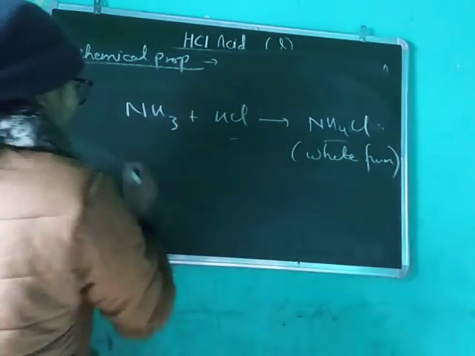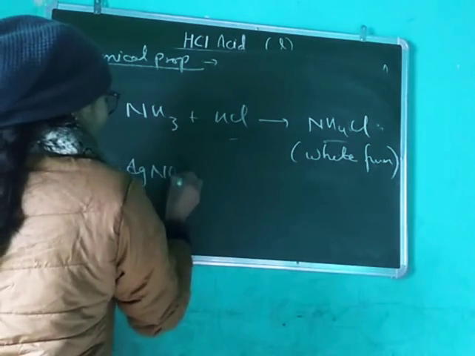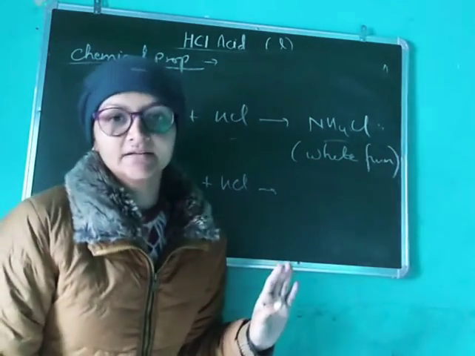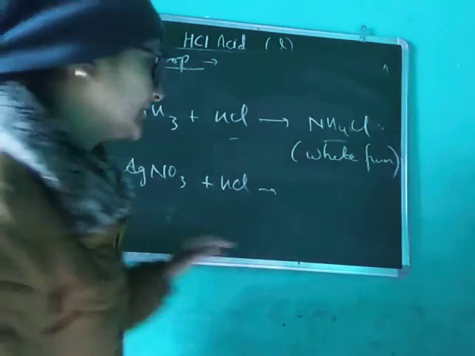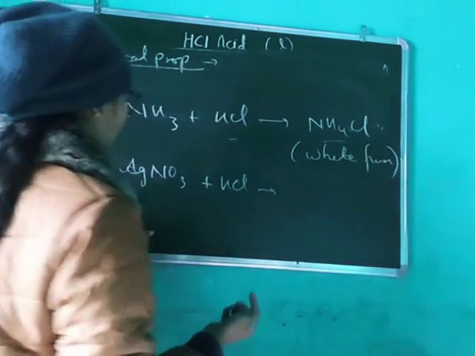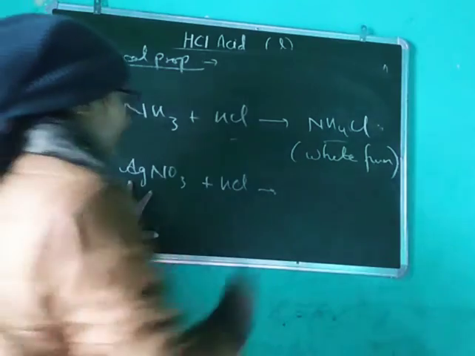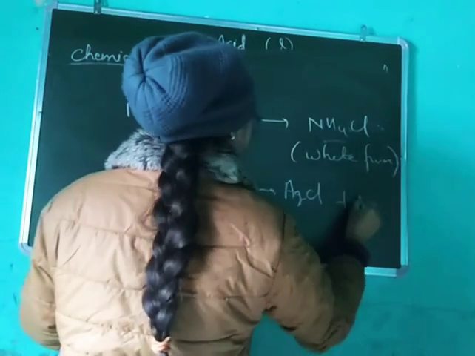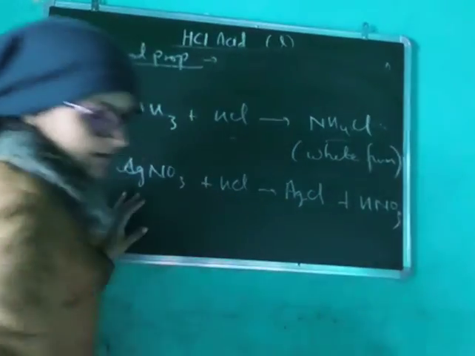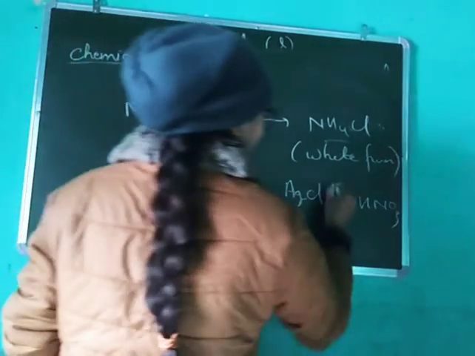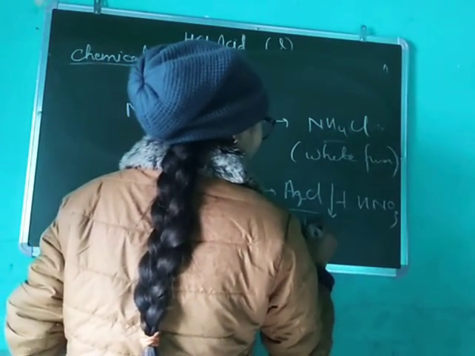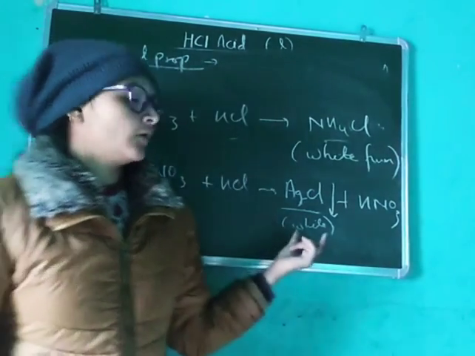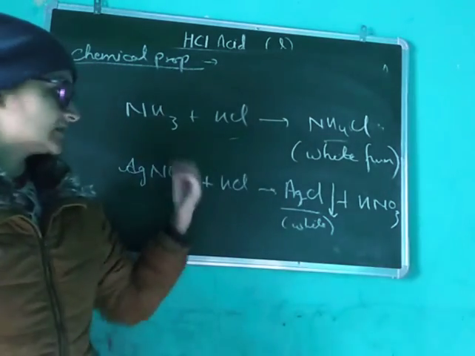Next there is the addition of silver nitrate solution. If you add AgNO3 solution to HCl, it will give you a curdy white precipitate of AgCl, and HNO3 will form. So if a white colored precipitate of AgCl is formed, we will identify that this compound is HCl.